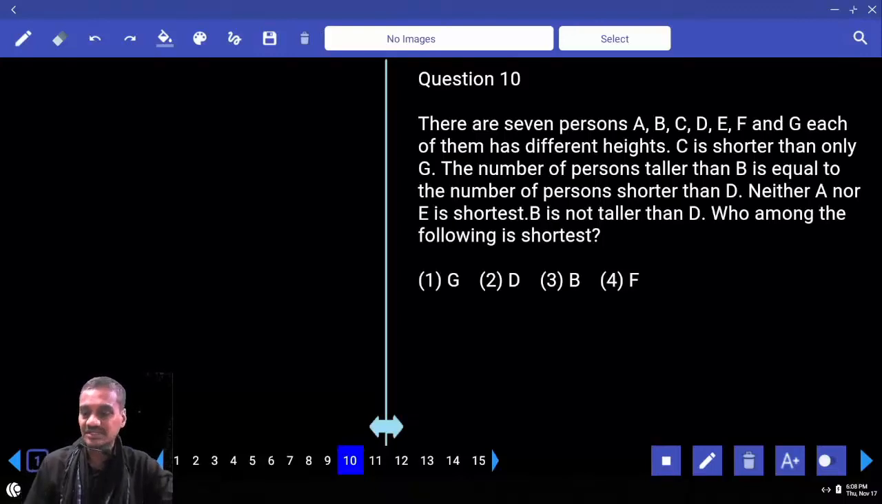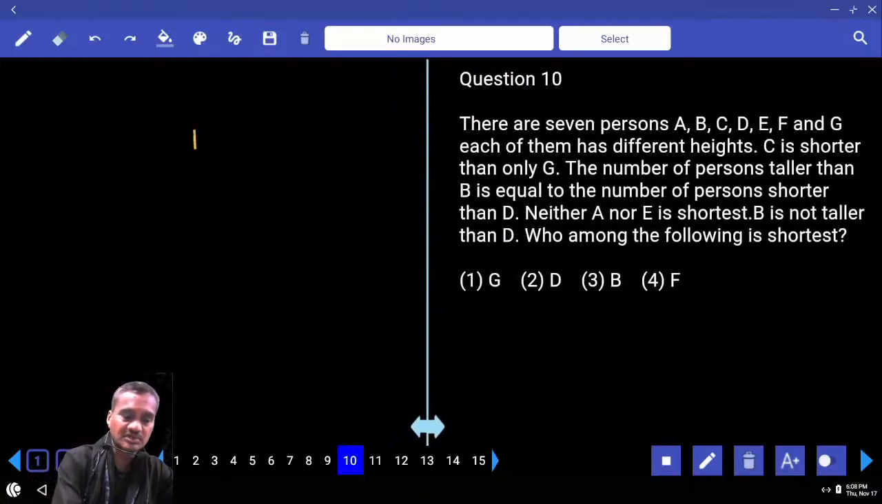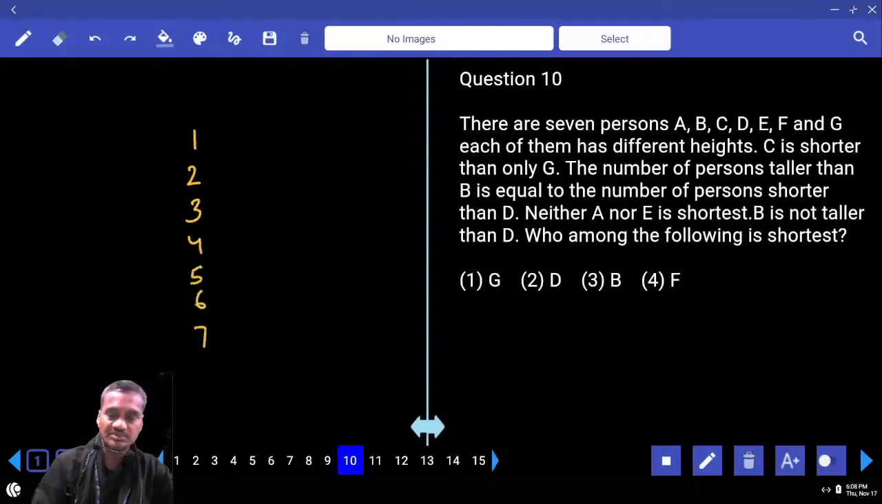How many persons are there? There are some 7 persons. And each of them are of different heights. Now 7 persons are of different heights. 1, 2, 3, 4, 5, 6, 7. Now the question is about what? Who among them is the shortest? Unknown.